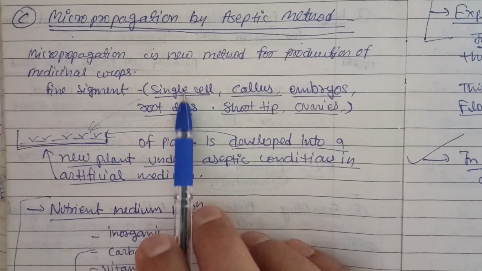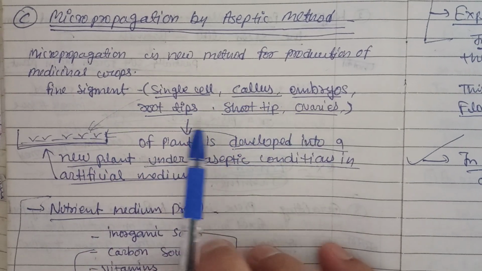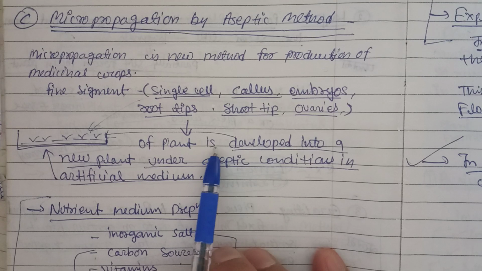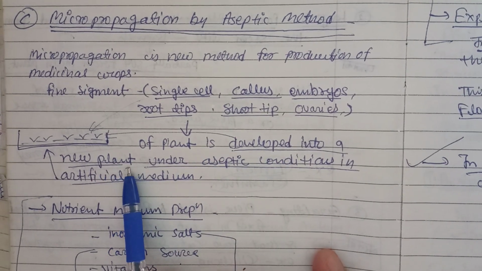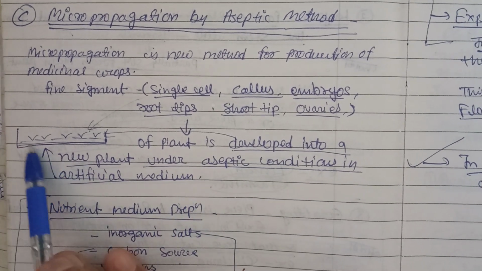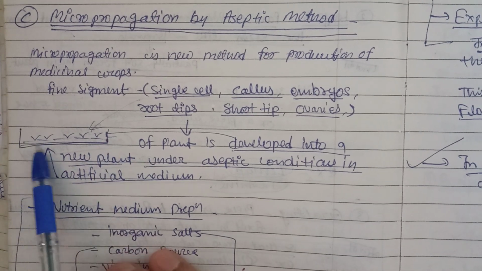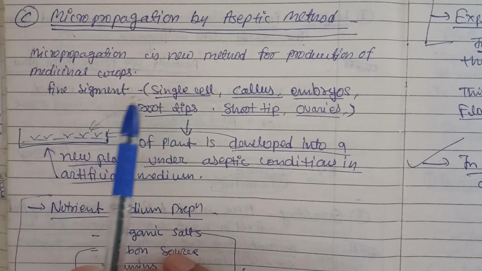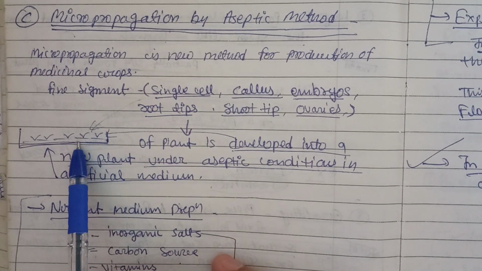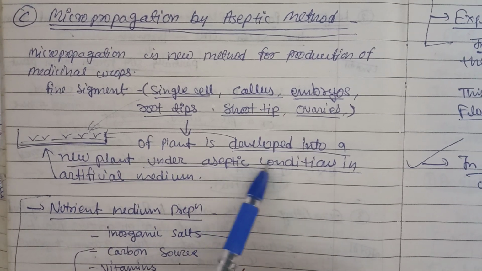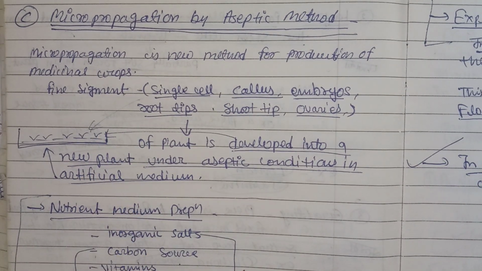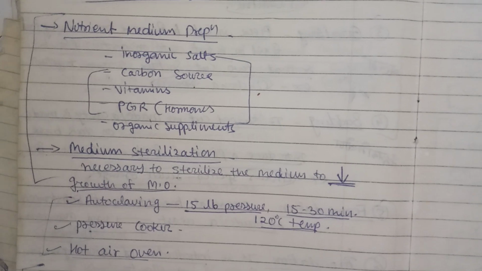Fine segments we are taking: single cell, maybe callus, embryos, root tips, shoot tips, ovaries, any part of the plant can be taken and developed into a new plant under aseptic conditions in an artificial medium, right? Just like in microbiology where we cultivated bacteria, nutrient media will be there, and the different parts having totipotency capacity to generate a new plant are taken, and in aseptic, microorganism-free laboratory conditions we are going to grow them, right?